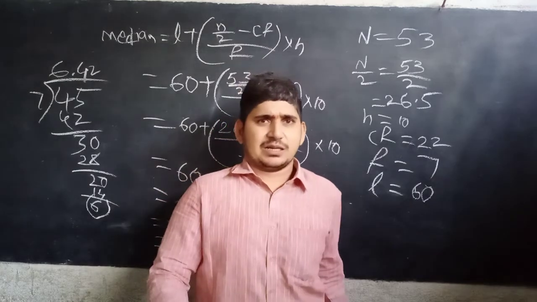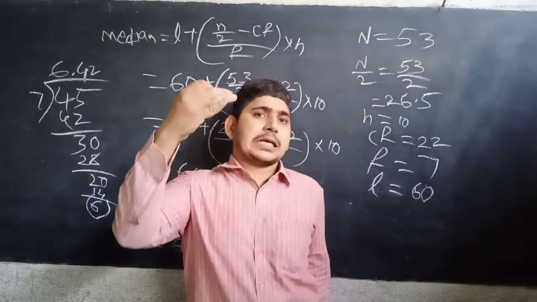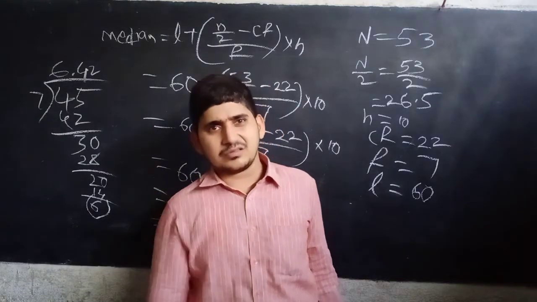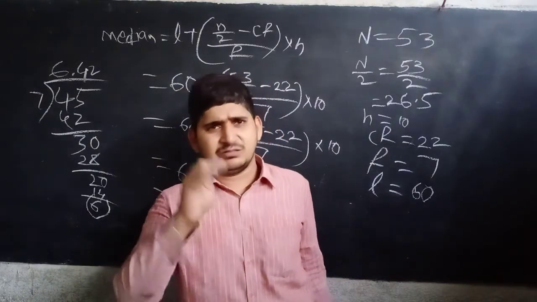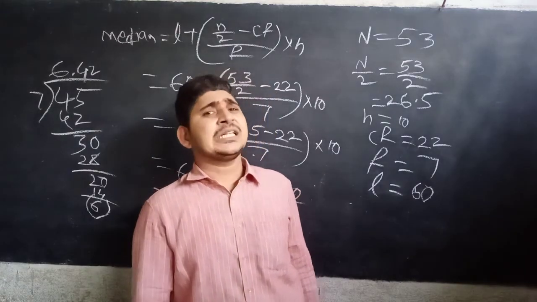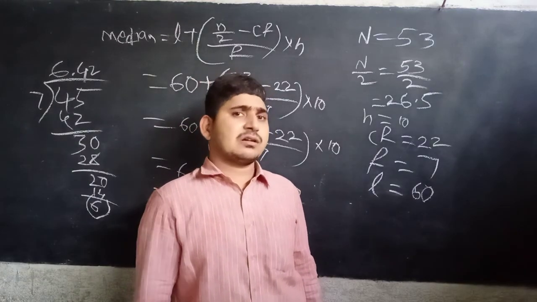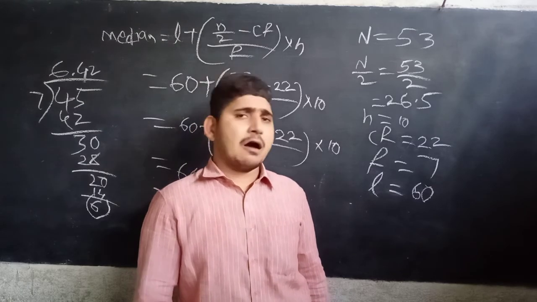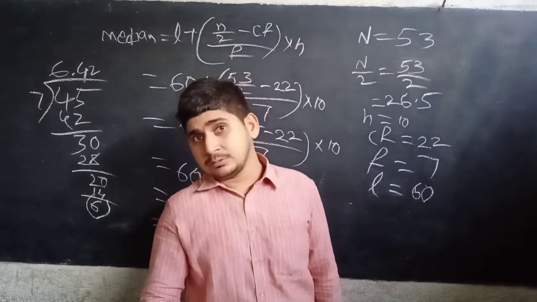CF is nothing but adding the frequencies from top to bottom. After getting the CF values, you have to count the total number of frequencies and get the n by 2 value.